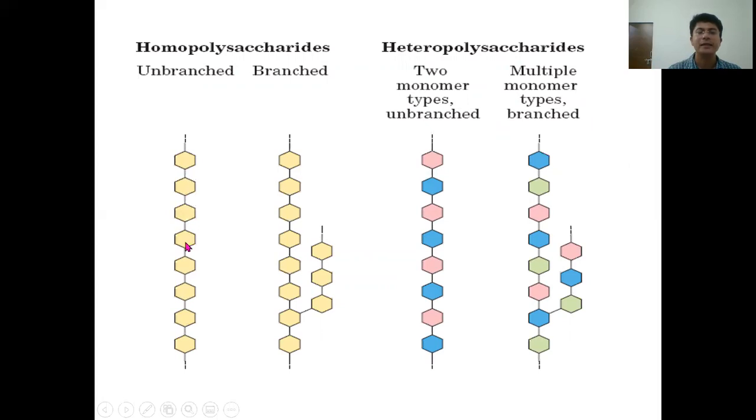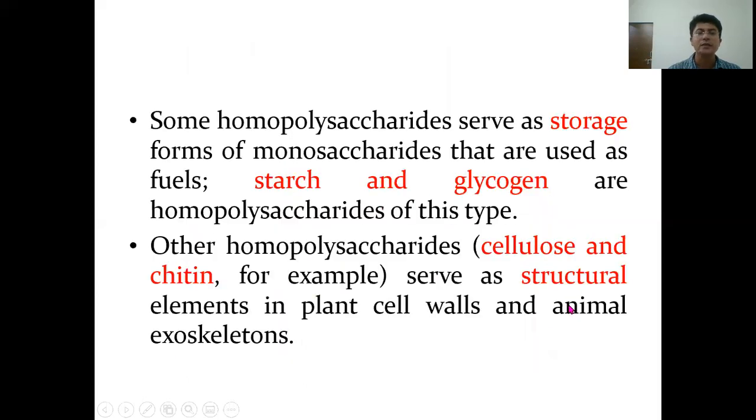It can be either linear or branched. In case of heteropolysaccharides, minimum 2 different types of repeating units must be there. So this is a linear heteropolysaccharide, and this is a branched heteropolysaccharide. Some homopolysaccharides serve as storage compounds, whereas some can have structural roles.